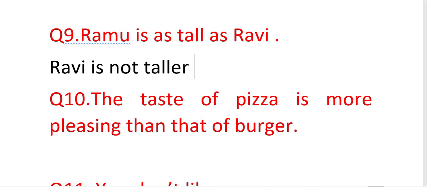Ravi is not taller than Ramu. And we cannot change this sentence into superlative degree form because we have a comparison between two things.